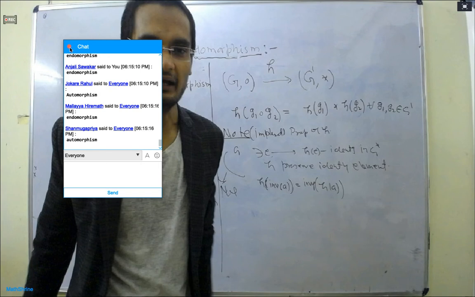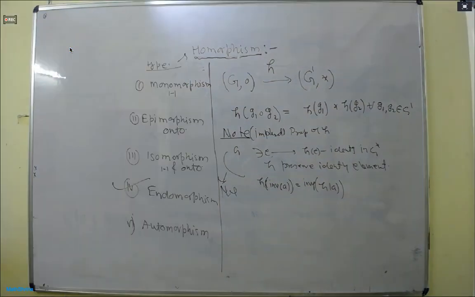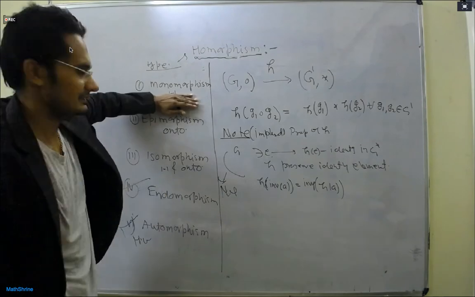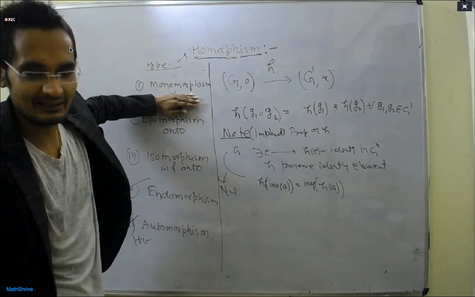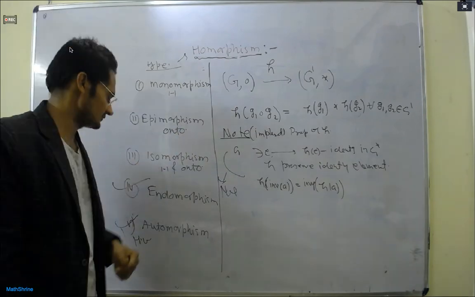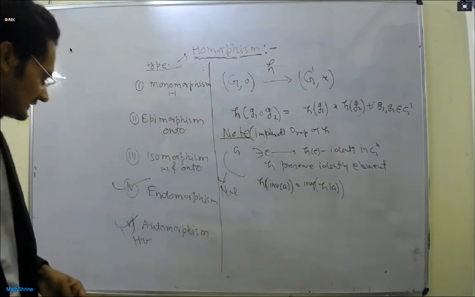Anyway, so you can work on it. I have already answered this here. So monomorphism is 1-1. Epimorphism is only onto, meaning homomorphism plus this. Isomorphism is both. Endomorphism is from the same group to the same group. Automorphism means 1-1 onto on the same group. That's why we say it is an automorphism.